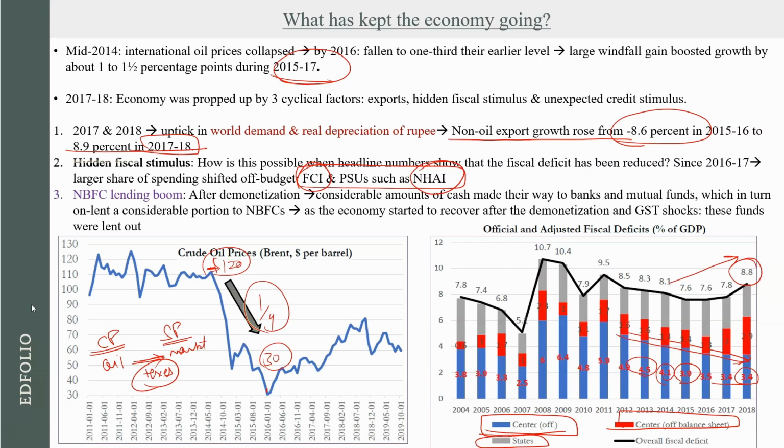And the third reason is the NBFC lending boom. What happened after demonetization was that everyone around us started depositing money back to the banks. So banks were flush with this money. And what these banks and mutual funds did with this money was they in turn lent this money to NBFCs. Now NBFCs are poorly regulated by RBI, at least till 2019-20.